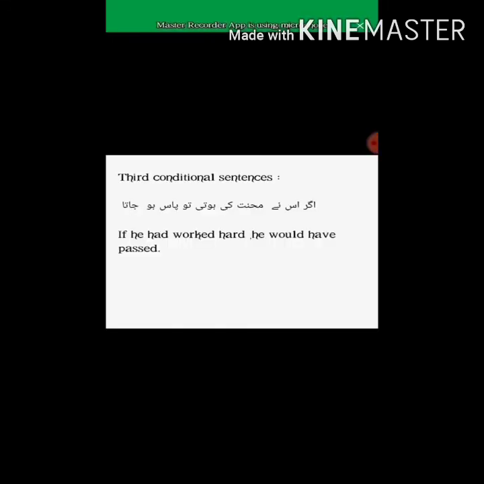Example of the third conditional sentence is अगर उसने मेहनत की होती तो पास हो जाता. It means that in third conditional sentences you will find that type of sentences: ये काम किया होता तो वैसा हो जाता, खाना खाया होता तो सेहतमंद हो जाता. So for this type of sentences you will say these are third conditional sentences.